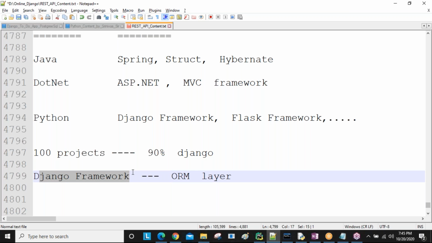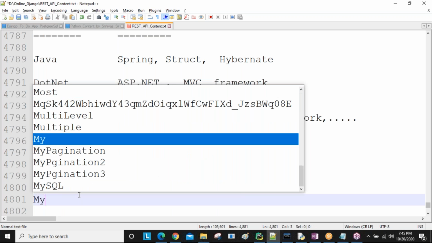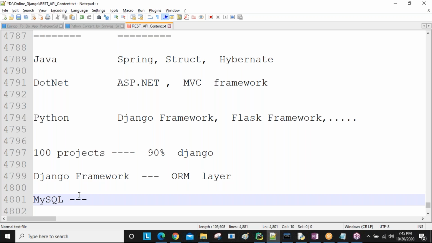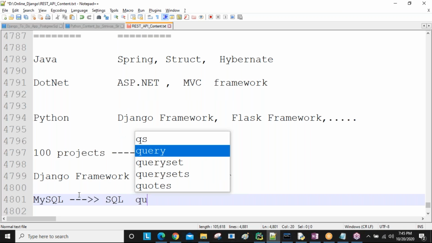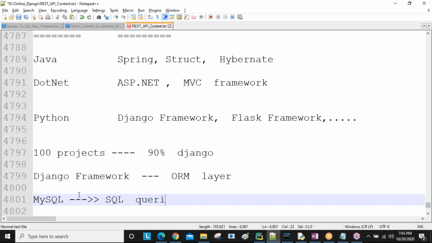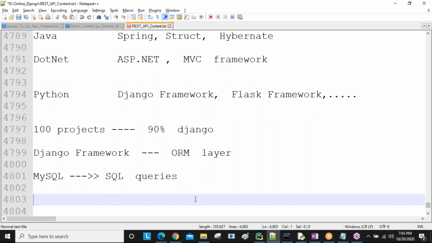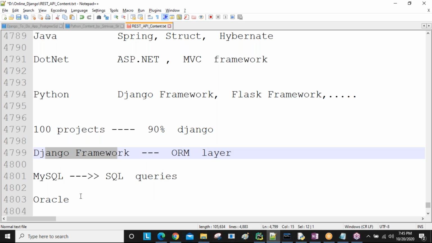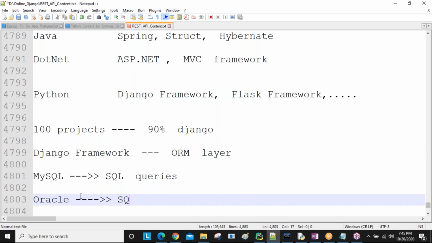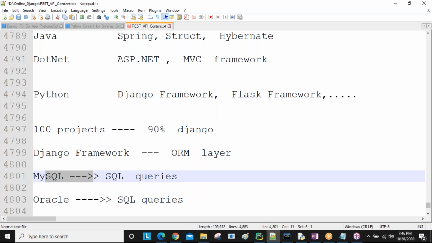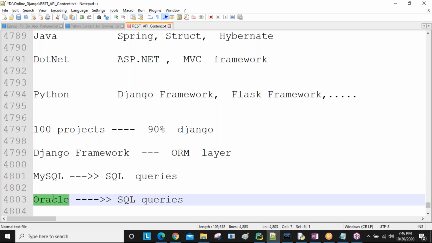For example, for my Django application I'm using a MySQL database. So MySQL related SQL queries are there, and SQL queries are separate for each database. After using MySQL for 2 months, I decide to use an Oracle database for my Django application. Then Oracle related SQL queries are again different. When you change from MySQL to Oracle, you need to create all these SQL queries again, removing the MySQL ones and writing Oracle related queries.